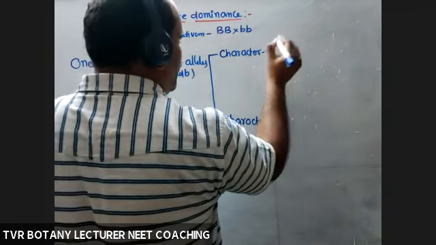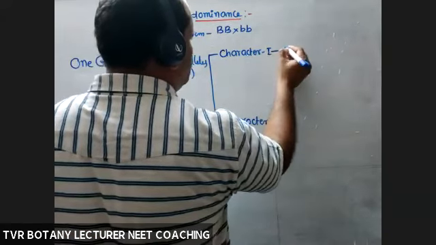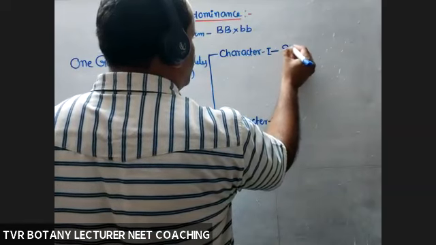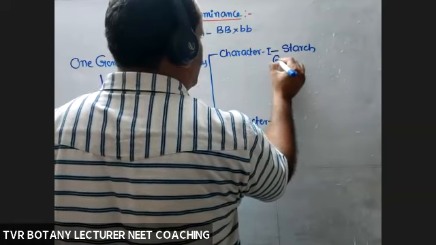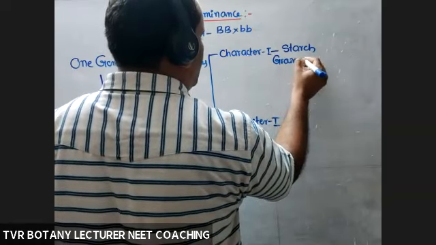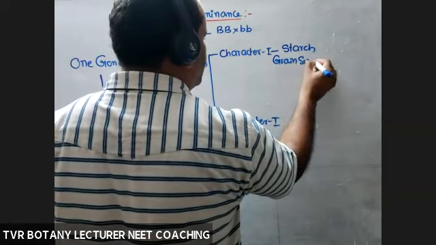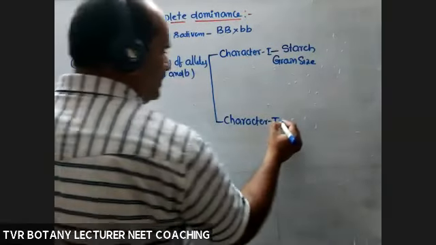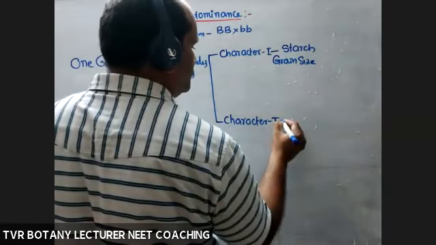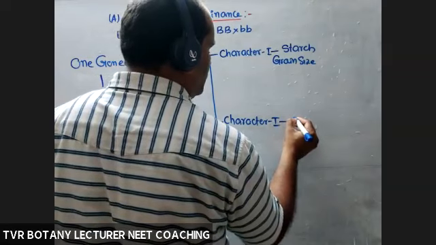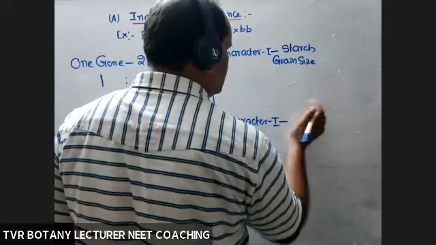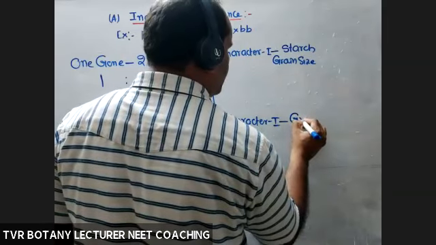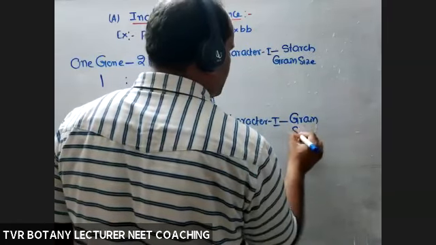And character 1, what is that character 1? Starch grain size. And here, character 2 is starch grain or seed grain shape.